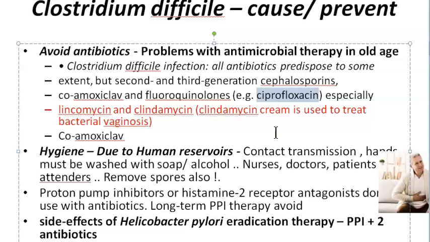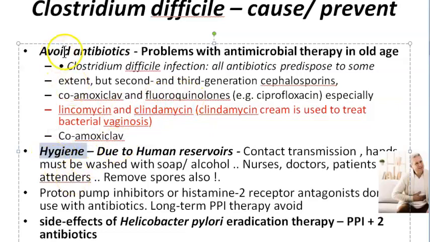We didn't tell you. Ciprofloxacin also can cause it, okay? Mainly remember this: lincomycin and clindamycin. These two you have to very importantly remember. We already told you that clindamycin cream and all they use for bacterial vaginosis, remember? So this clindamycin, in any other way also if you are taking it, remember it can lead to what? Pseudomembranous enterocolitis, which is a serious part of this Clostridium difficile infection, okay?